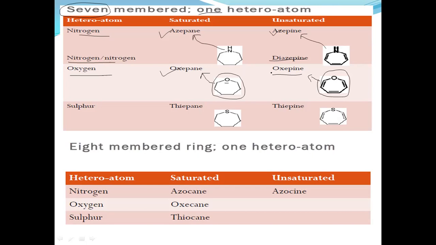Here oxa is for oxygen, ep stands for epine. These are the same ep, indicating seven members, and this indicating saturation, unsaturation.